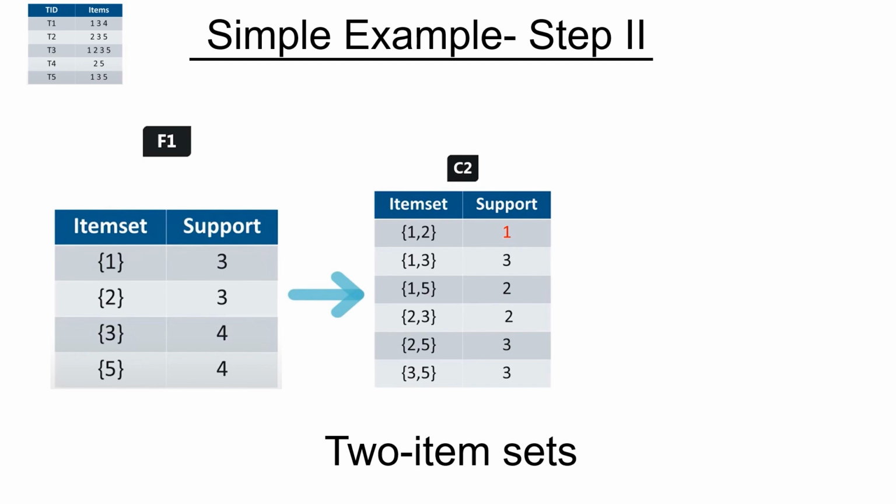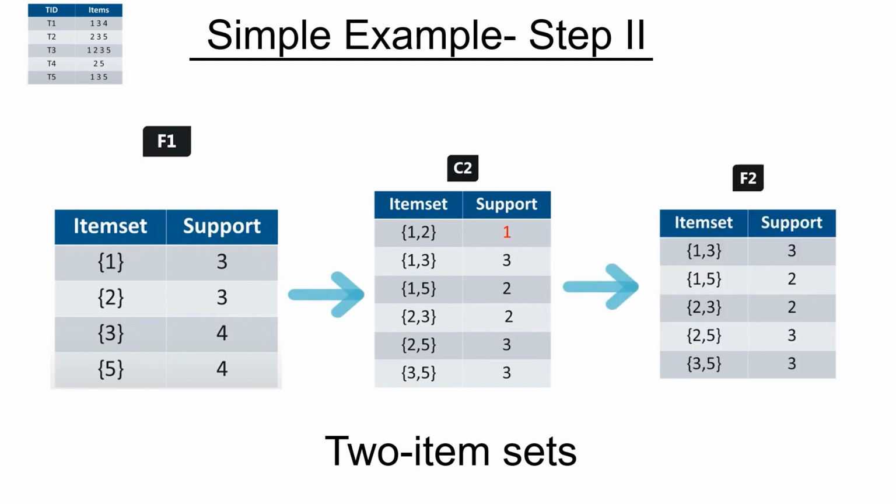It occurs in T1, T3 and T5, so that's why it has a support of 3. In the same way, we can calculate the frequencies of each of these items, and then we will do the pruning. Because we have a support cutoff of 40%, the value of this support should at least be 2 over here. That's why we have filtered this data set, and you come up with only these many two item sets over here. Now we can move further.